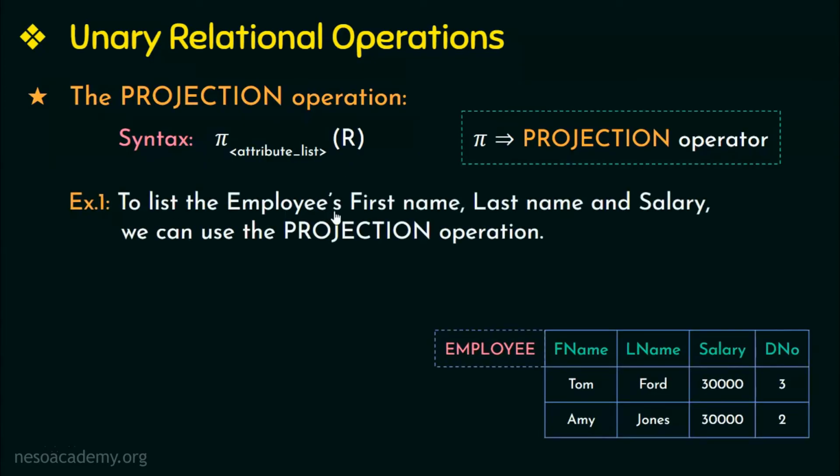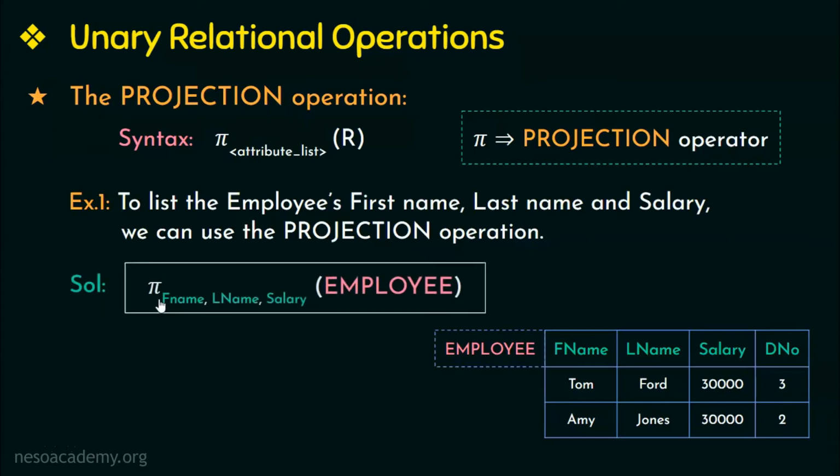To list the employee's first name, last name, and salary, we can use the projection operation. So we can specify the projection operation as pi, the projection operator, followed by the attribute list, and then followed by the relation name. We need to list out the employee's first name, which is represented as F name in the relation employee, last name represented as L name, and the salary of all the employees.